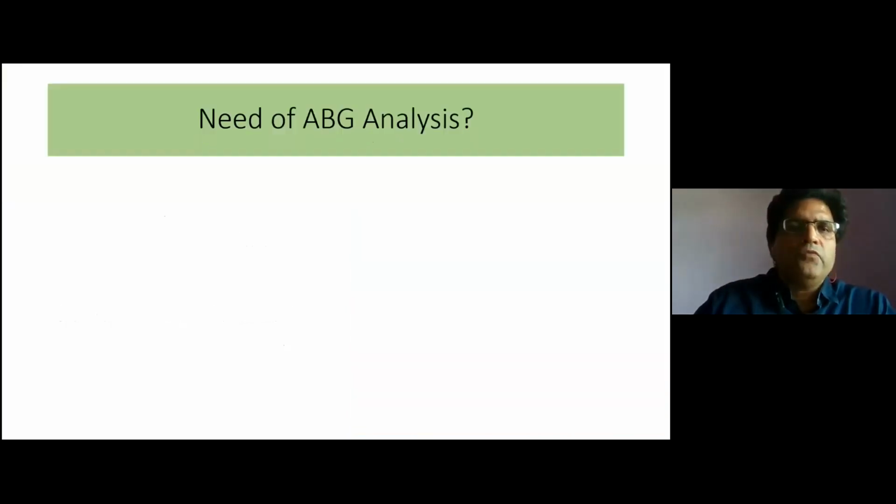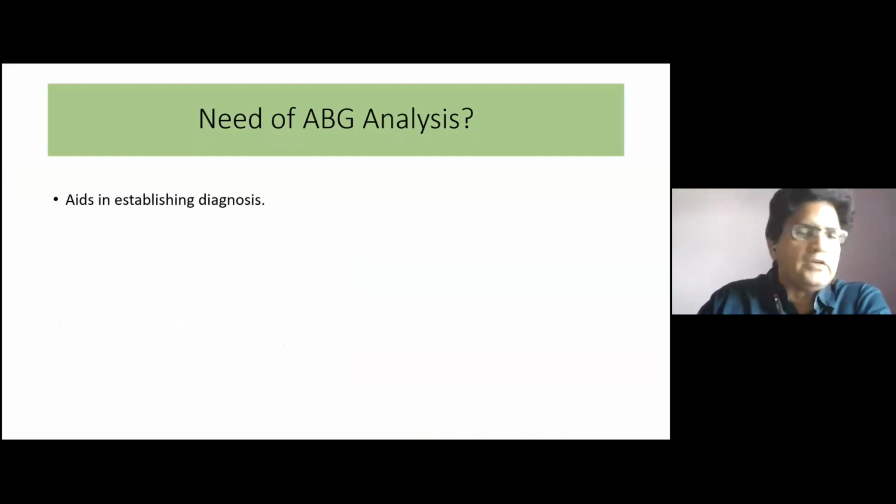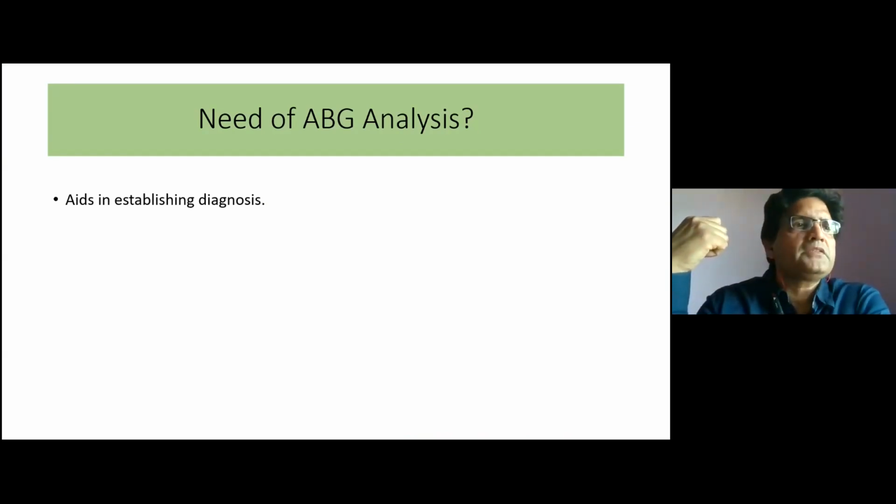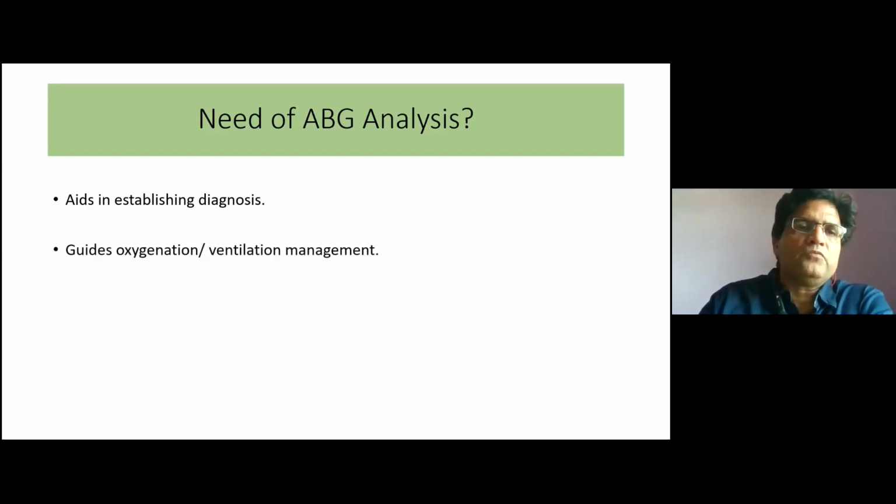Why do we need an arterial blood gas analysis? Just leave this part: we are not going to do the ABG for establishing diagnosis in this particular scenario where we have COVID patients. Yes, many of the comorbid patients have already come, and definitely we would like to make a diagnosis in some of the patients, but most of the patients we have are respiratory failure patients. So the second part is most important.